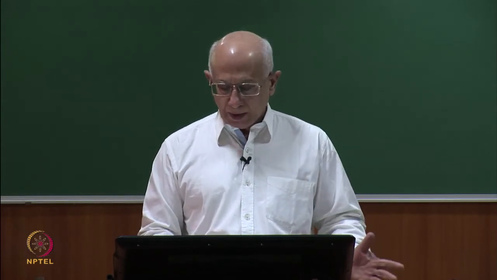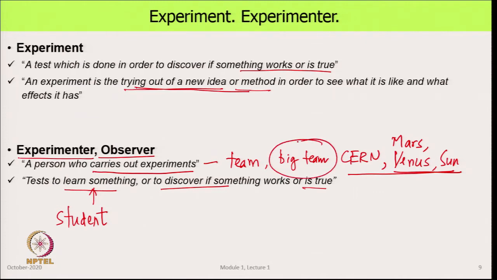The vehicle testing I showed, that is an experiment. It is not done by one individual, it is done by a team. The vehicle dynamometer could have a team of 8 to 10 people. This has got a few hundred people who have to work together. This could be a few hundred to few thousand people working together. All of them have their own job to do, and they do it and communicate with each other to make the experiment a success. So, a very important thing about whether you are a student or a researcher is to understand that experimentation usually involves working in teams. Teamwork is central to the process of experimentation.